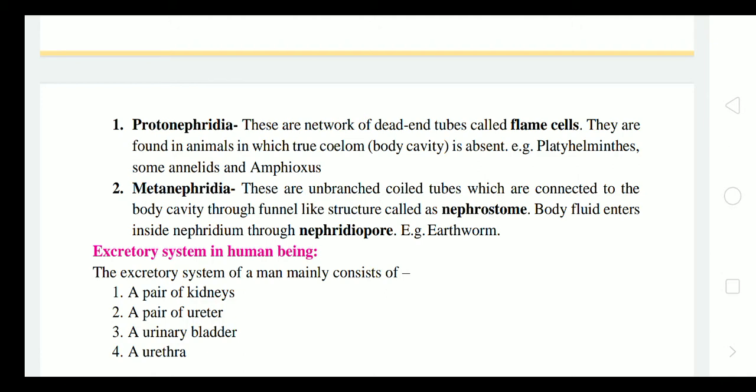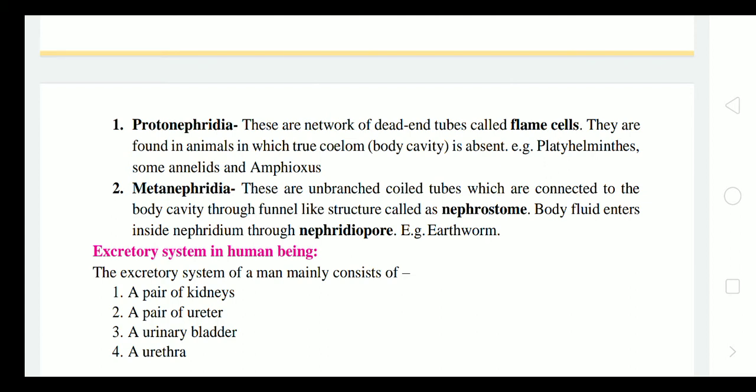Metanephridia are unbranched coiled tubes which are connected to the body cavity by a funnel-like structure, which opens to absorb waste material, called the nephrostome. Body fluid enters inside the nephridium and is expelled through the nephridiopore, which is one of the openings.